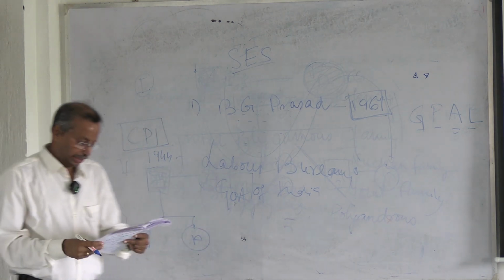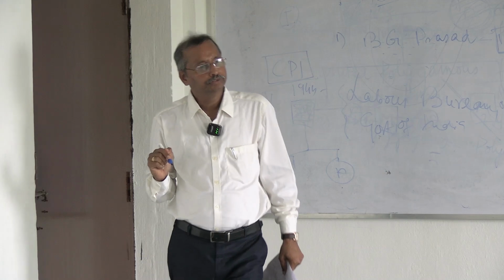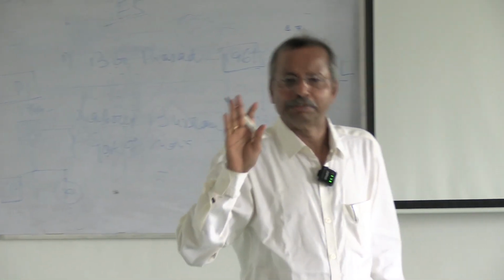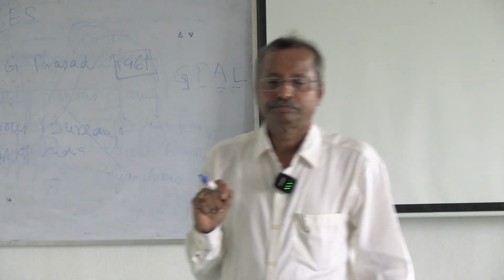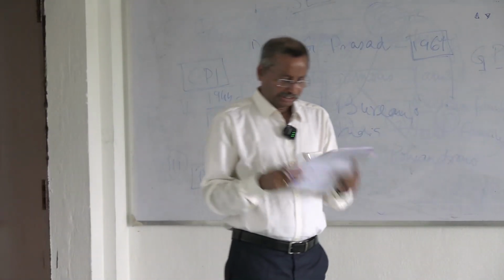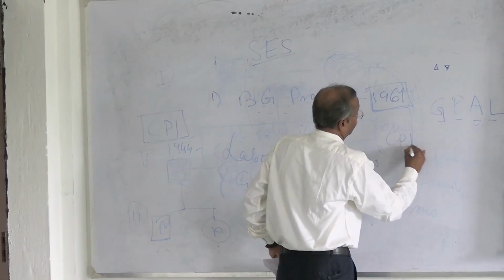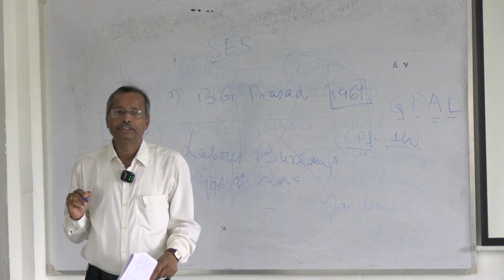That Consumer Price Index was first introduced in the year 1944 by the Labour Bureau, Government of India. They introduced three types of Consumer Price Index. One is CPI for industrial workers, we call it CPI-IW.